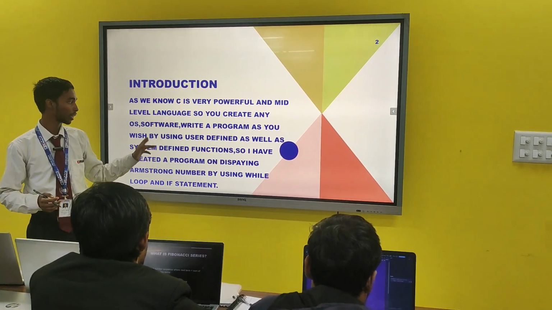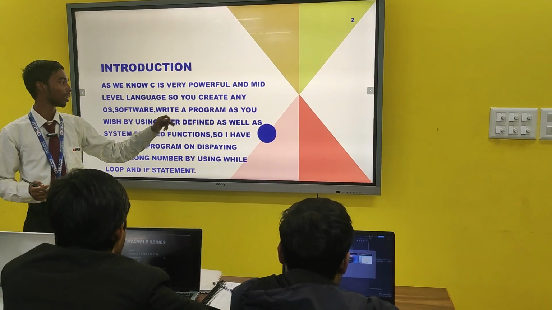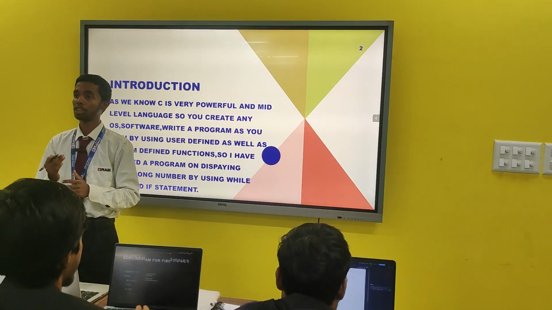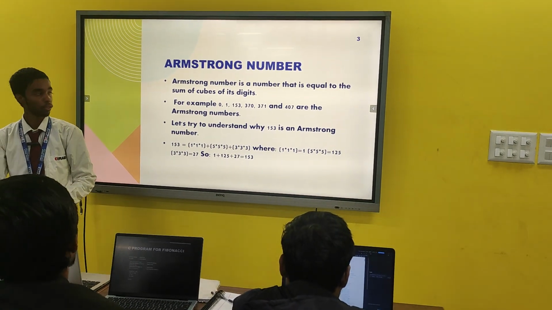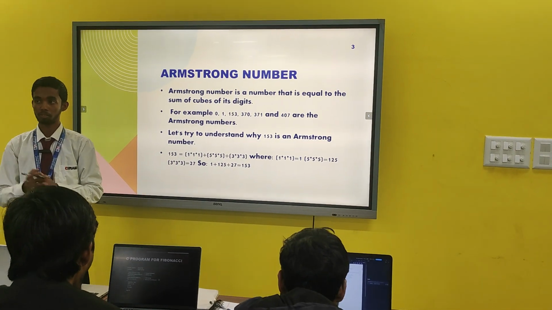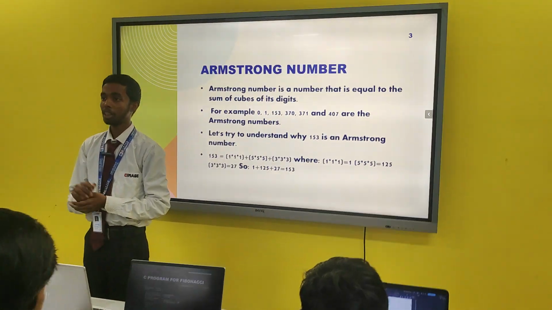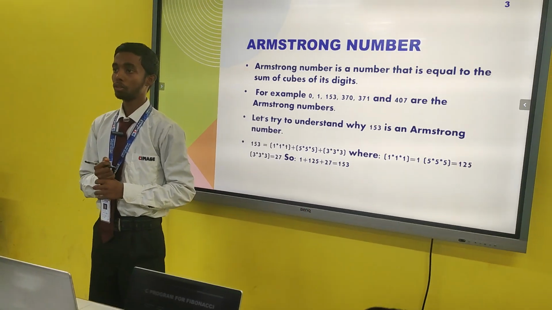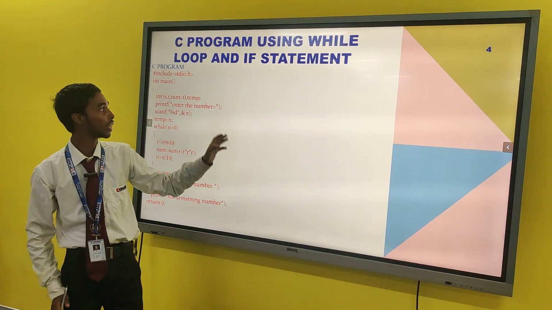Now we all know that in C we can create OS software, a program, or anything by using user defined functions and system defined functions. My program is based on the Armstrong number. What is an Armstrong number? A number whose sum of the individual cubes of its digits is equal to the number itself is called an Armstrong number. Now this is the program.